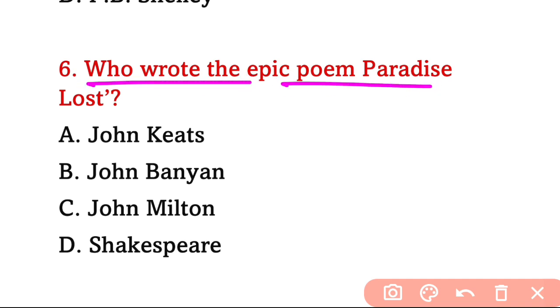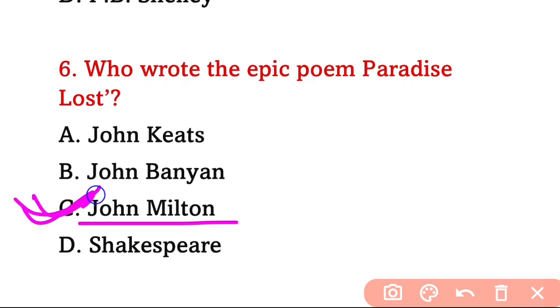Next question number 6. Who wrote the epic poem Paradise Lost? What will be the answer? The answer will be John Milton. Option C is correct.